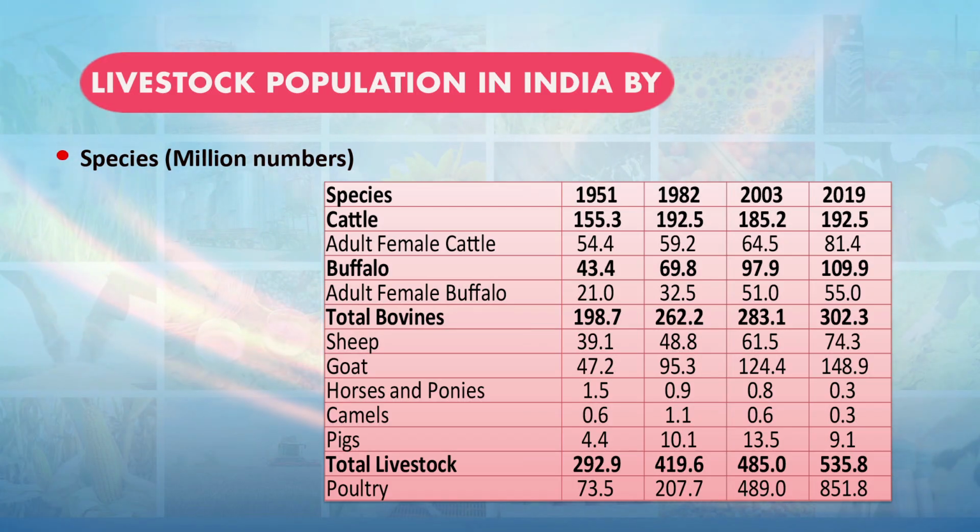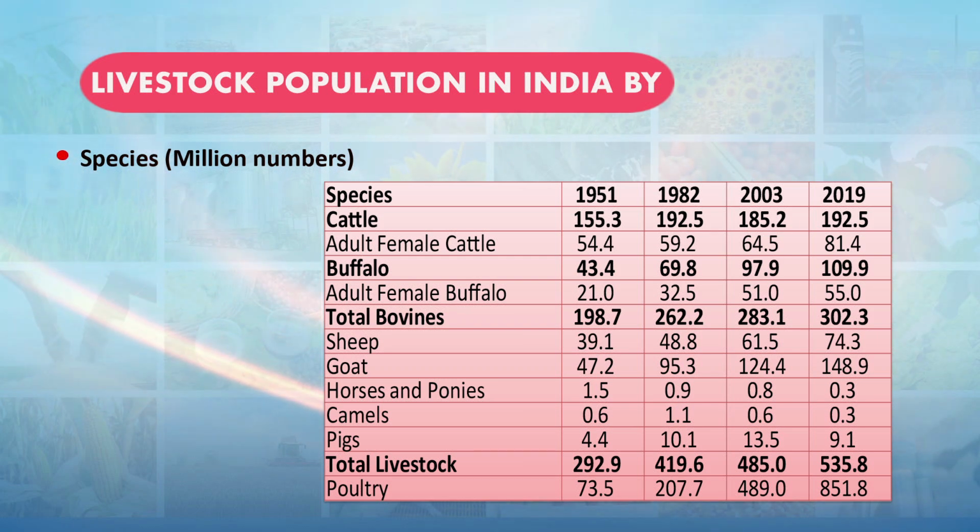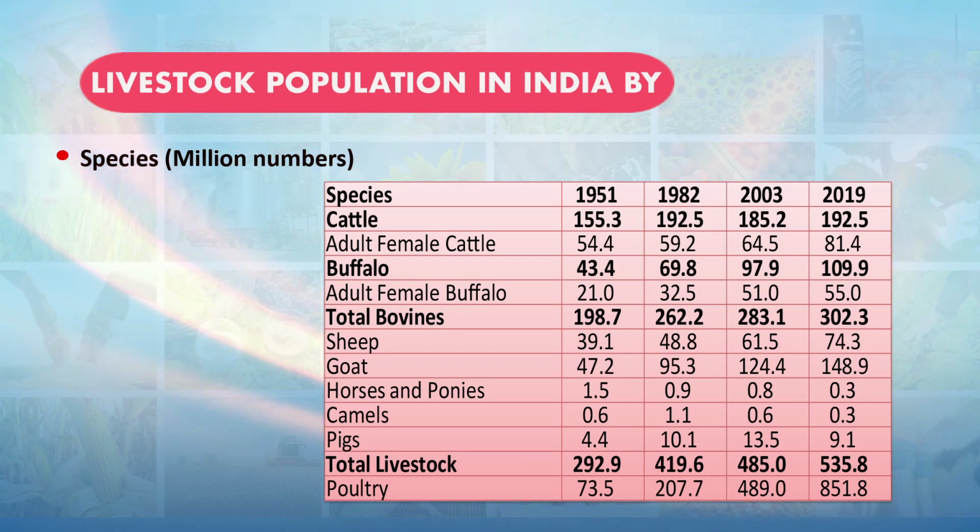And buffalo we have increased from 43.4 million in the year 1950-51 to 109 million buffalo in the year 2019. So, more than 2.5 times increase in the buffalo population in the country.